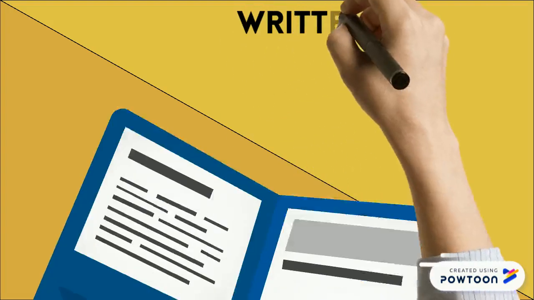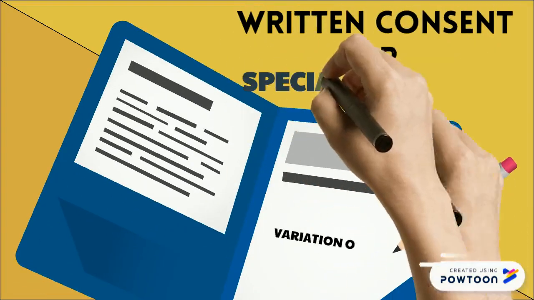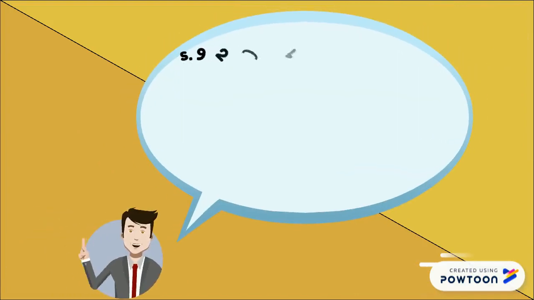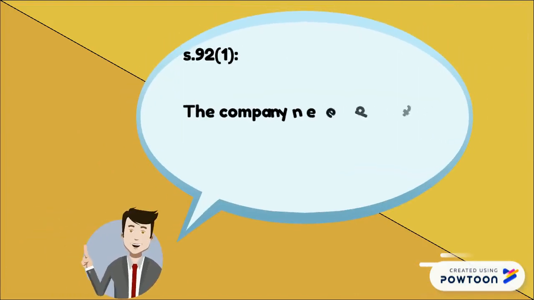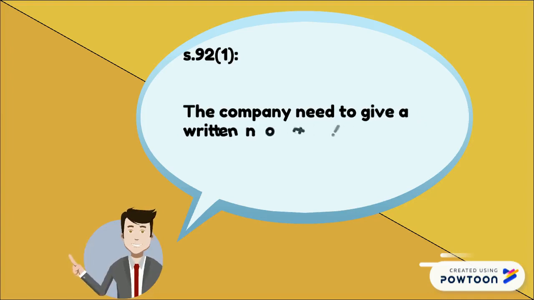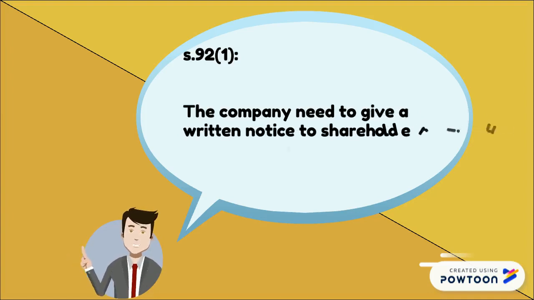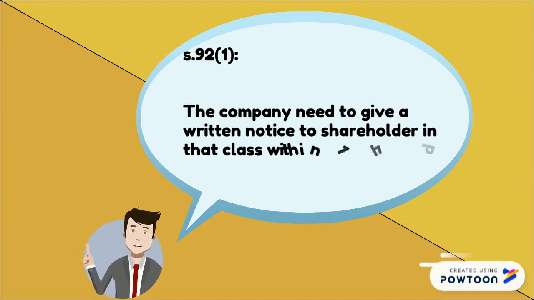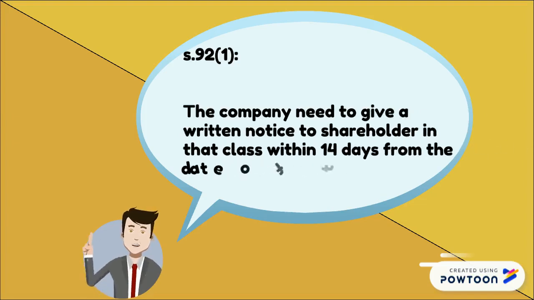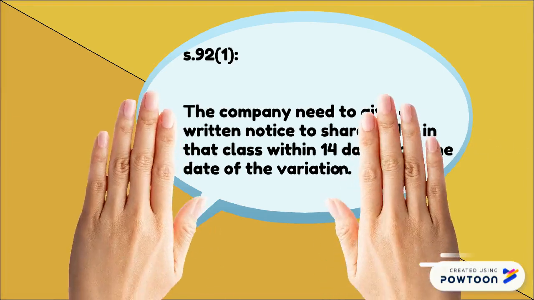When the class right shareholders have given their consent, either by written consent or special resolution, Section 92 Clause 1 of the Companies Act 2016 states that the company needs to give a written notice to shareholders in the class within 14 days from the date of the variation.